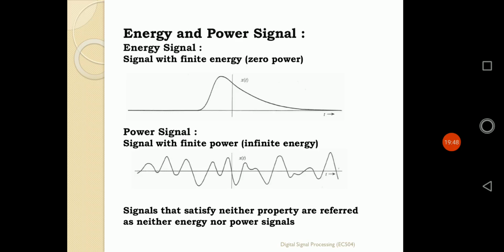Now there are also kinds of signals that do not follow these two rules. Not finite energy with zero power, not finite power with infinite energy. Those kinds of signals are known as neither energy signal nor power signal.